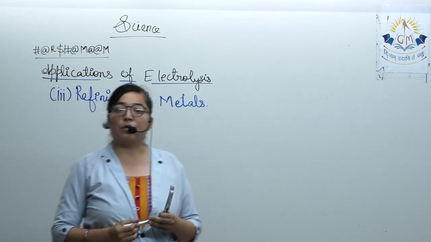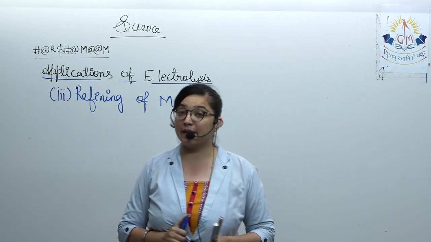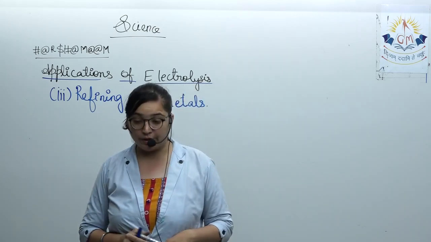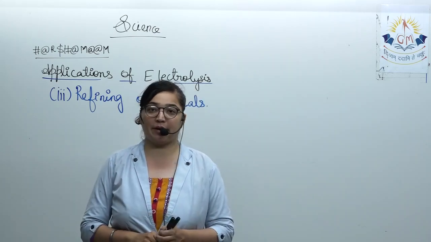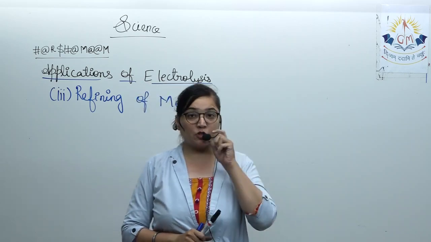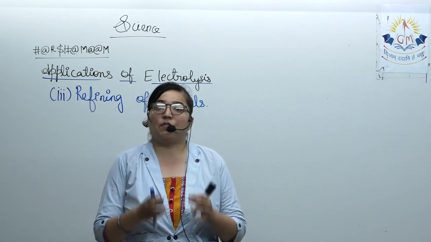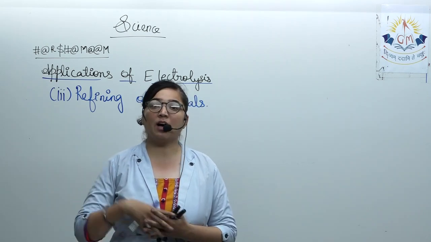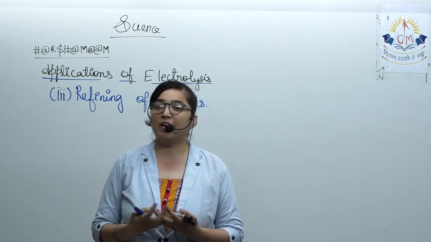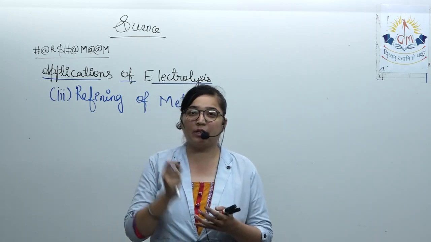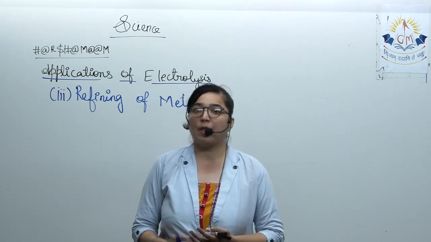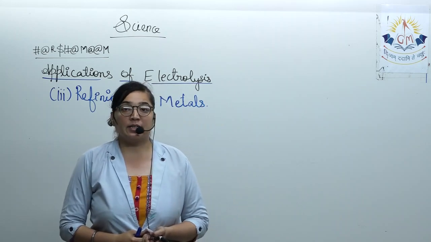In the refining of metals, we know that there are many impurities in the ore obtained from the earth's crust. So the final stage of refining is where all the other things are removed, when you want the metal in its pure form.